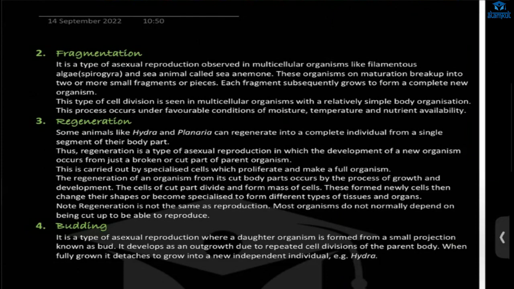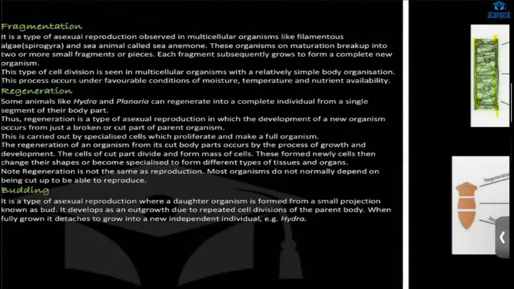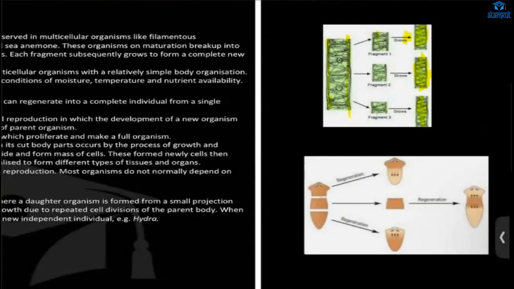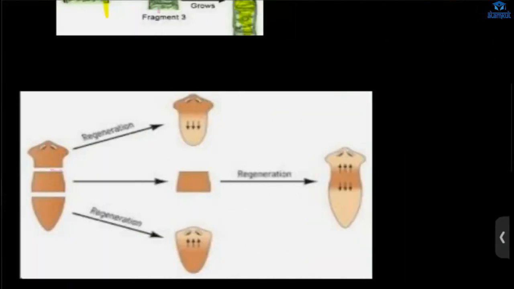Next, we have regeneration. Where does it happen? It happens in planaria or hydra. In lizard also it happens. Like the tail of a lizard, not the whole body, only the tail. If it breaks off, a new tail is formed. That is regeneration. In the case of planaria, if we cut any part of the planaria, a new individual will form. Even if we cut the head, a new individual planaria is forming.